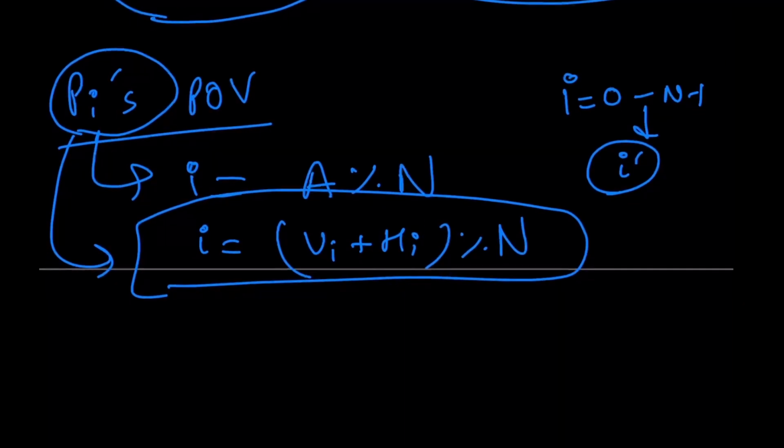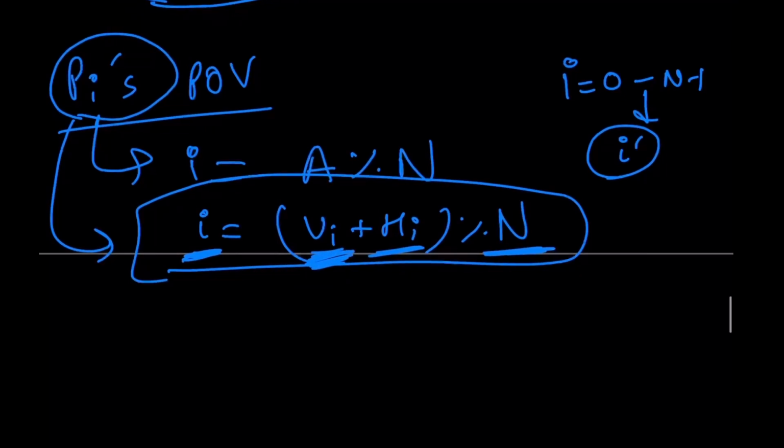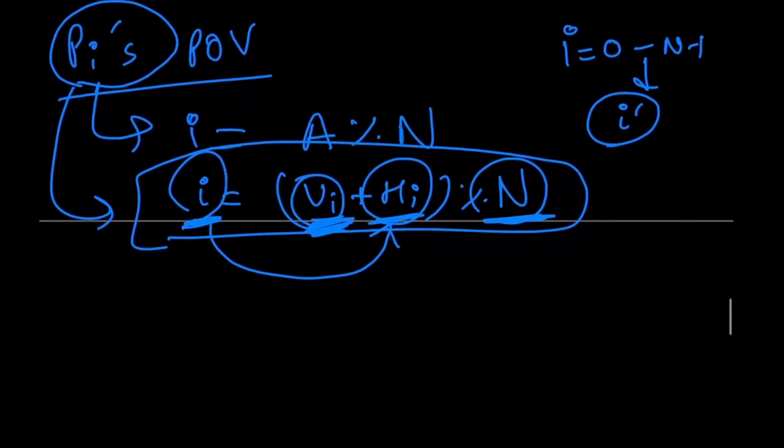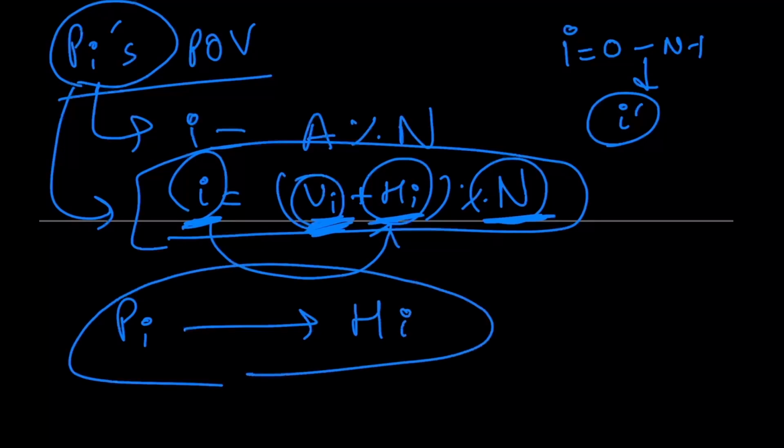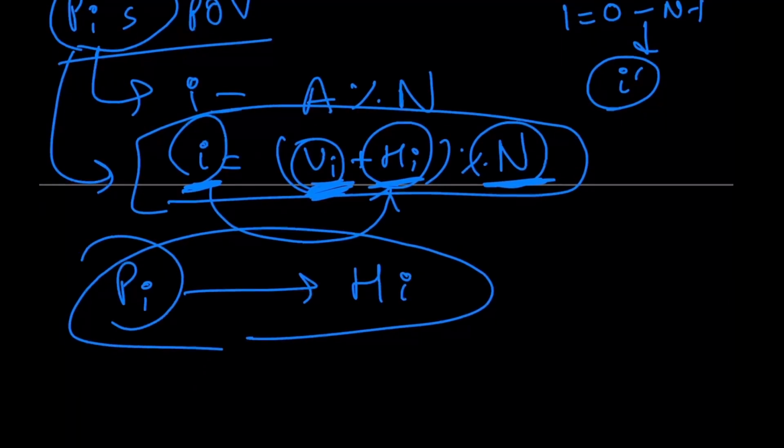So now each person has assumed a value of i. Each person knows the value of n. Each person does not know the value of hi, his own hi, but each person does know the value of his own vi. So he's gonna plug in the values of vi, n, and i, and backtrack towards the solution of hi. This means that from each person's POV, he's gonna conclude a probable value of hi, which just means that each pi now has a guess for the value of hi, a guess for the value of the hat he himself is wearing.